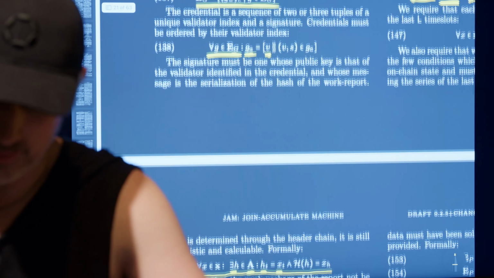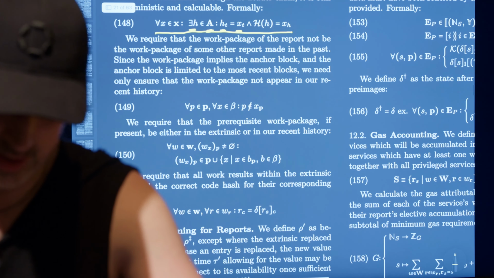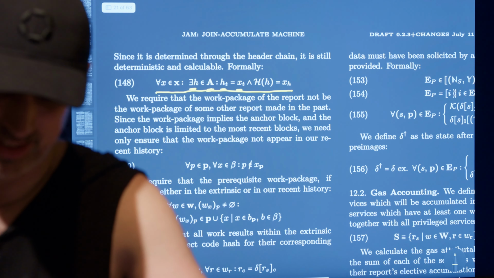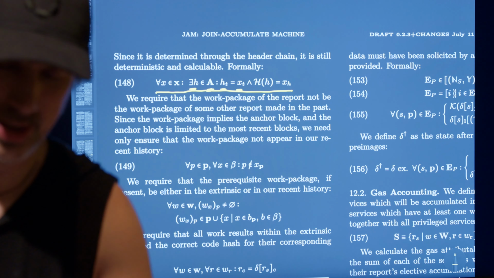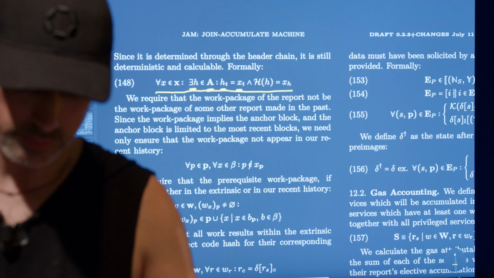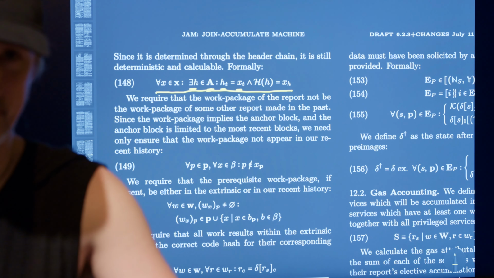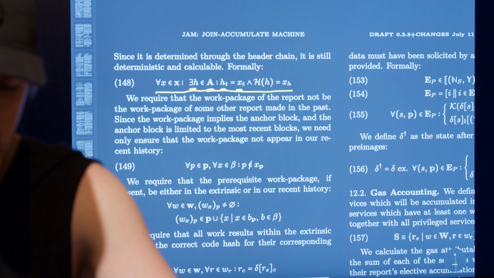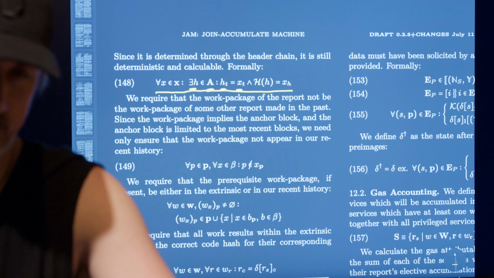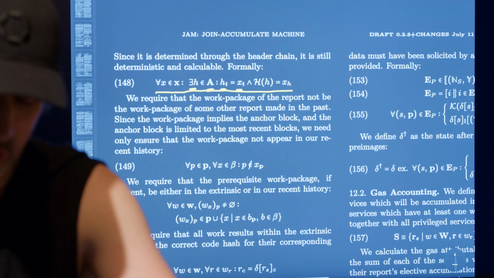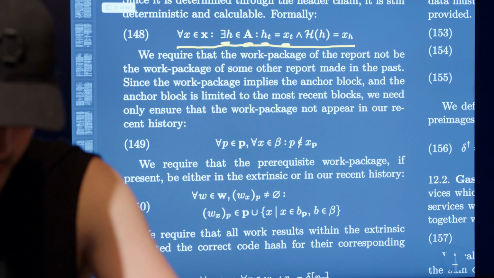So you have to give the lookup anchor time slot and the lookup anchor header hash. This is sort of saying, hey, do you know about this header hash? And if you do, is it at the right time slot? If it is, great. If it's not, technically you should not consider the block to be valid. It's possible that a node doesn't have this history available and will just shrug its shoulders and say, whatever. It's not a particularly big deal, but it's better if nodes check, if they can.